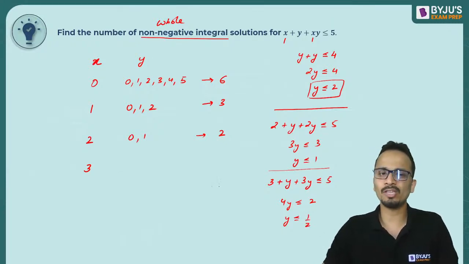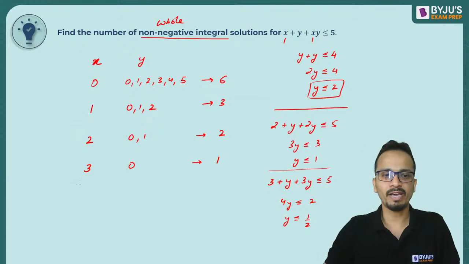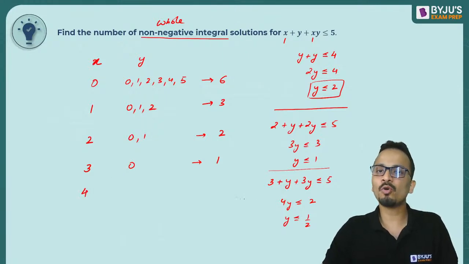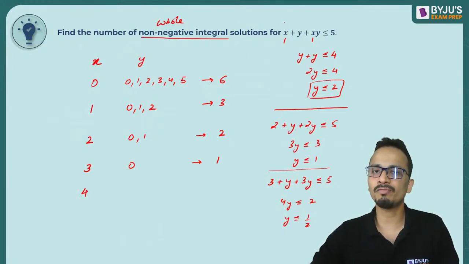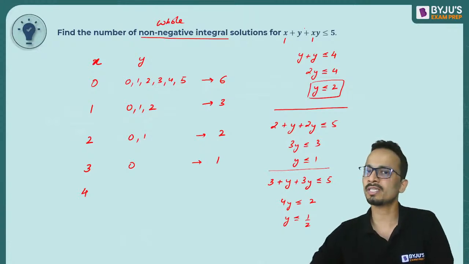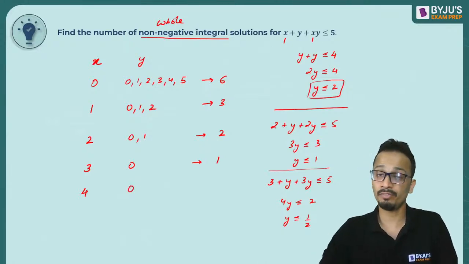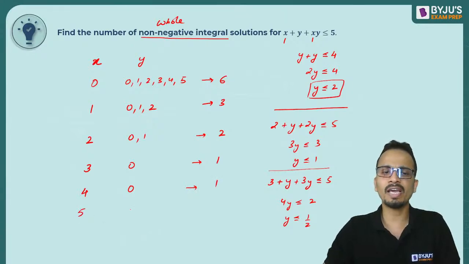So y का value 1 तो नहीं हो सकता, y का value 0 हो सकता है. So again one more solution. Fine. Then for x equal to 4, x को अगर मैं 4 put करता हूँ, y को 0 put करता हूँ, it will be a solution. If x is 4, y is 0, another one solution. If x is 5, y is 0, another one solution.